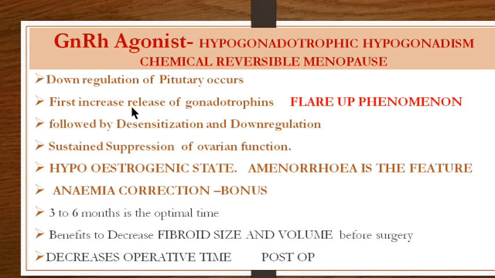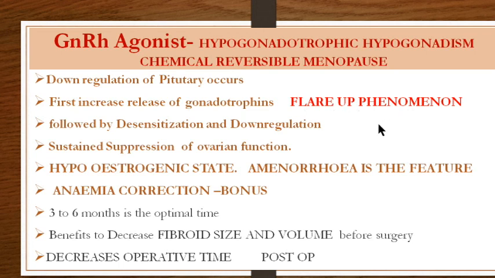Everything has a threshold, and when the thing has a similar structure, it would first cause increased release of gonadotrophins, and then it would follow with desensitization or downregulation, decreasing the FSH and LH, which would later cause a sustained suppression of ovarian function, leading to amenorrhea or a hypoestrogenic state. But this initial rise in gonadotrophins is called the flare-up phenomenon.